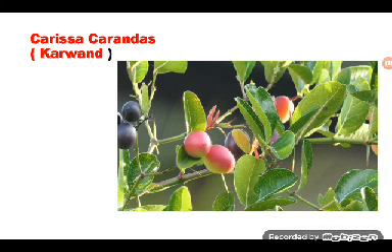So these करवंद are nothing but Carissa carandus fruits. You can see long sharp thorns on that plant. It is very difficult to go there and pluck the fruits. So we should not go near that plant.